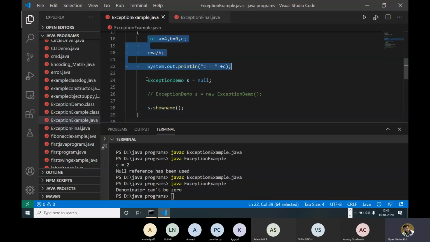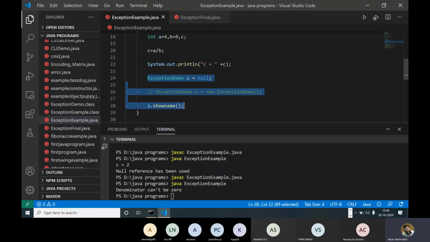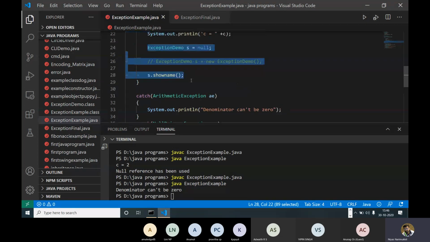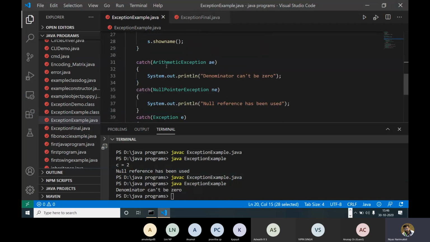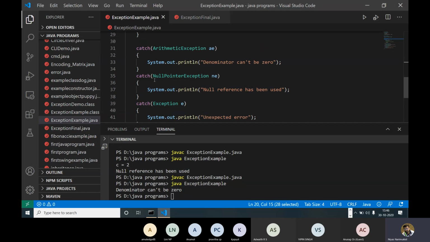After that, a null pointer exception occurs, so we get the output as null pointer exception. But here, from this code itself we get an exception, so it breaks from this code and directly prints the arithmetic exception message, "denominator can't be 0".